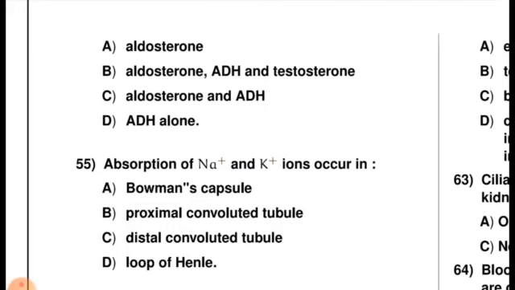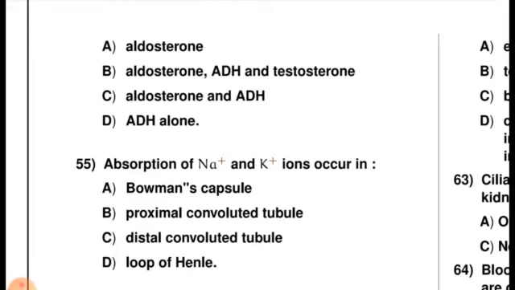These are responsible for the reabsorption of water, and because of reabsorption of water the urine volume is determined. If reabsorption of water takes place more and more, the urine produced is less, and if reabsorption is less, more urine is produced. This is based on these two hormones, aldosterone and ADH, which are responsible for absorption of sodium and also water.